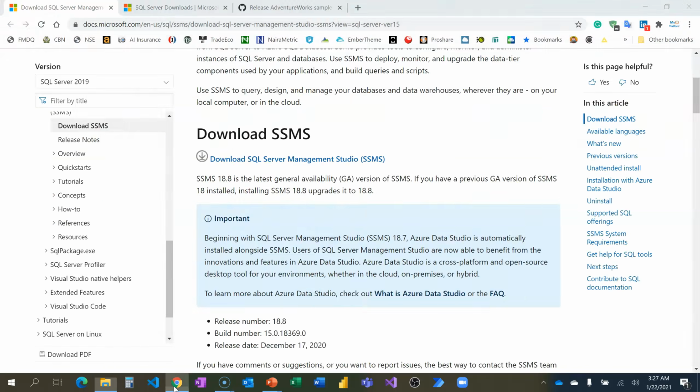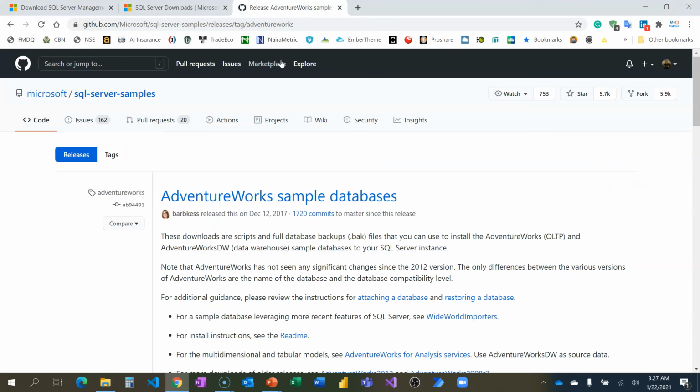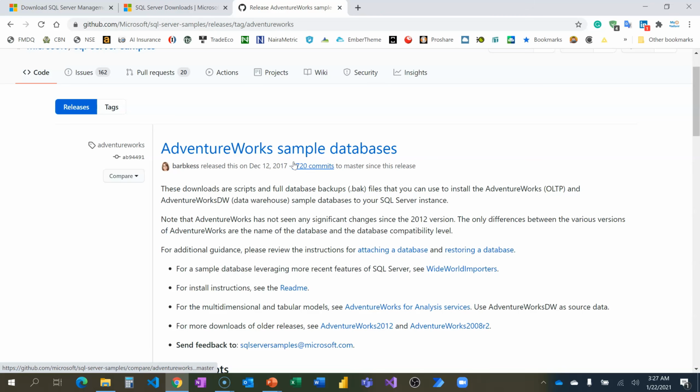Okay. And the last one to download, which you can also find the link to in the video description, is the AdventureWorks sample databases. It is a way for Microsoft to help people. The one we are downloading is a backup. You learn how to restore, because you cannot just load the data fresh. They've created the data just like a backup that we can then restore.